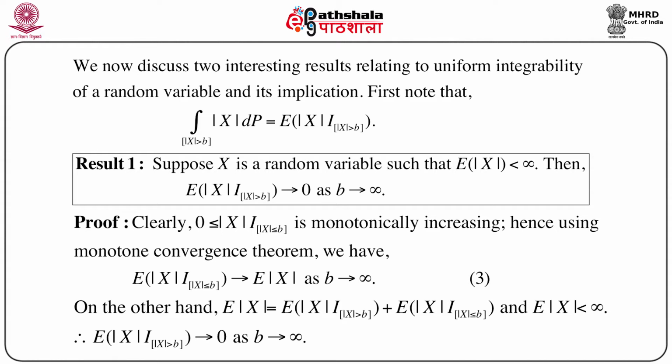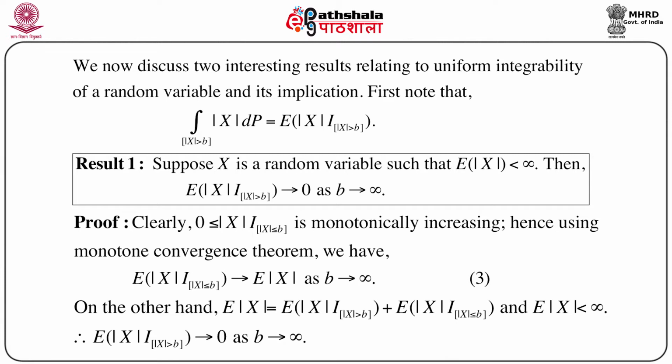On the other hand, expectation of mod X is nothing but the integral, and we can split this integral into two sets: one is mod X greater than b, another is mod X less than or equal to b. Writing the integral back in terms of expectation, we get expectation of mod X equals expectation of mod X into indicator over mod X greater than b plus expectation of mod X into indicator over mod X less than or equal to b.